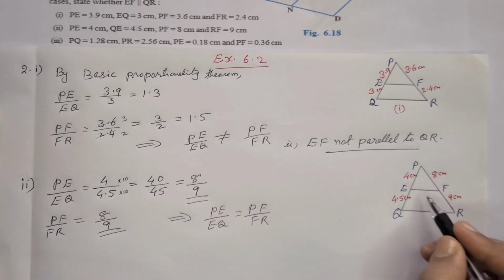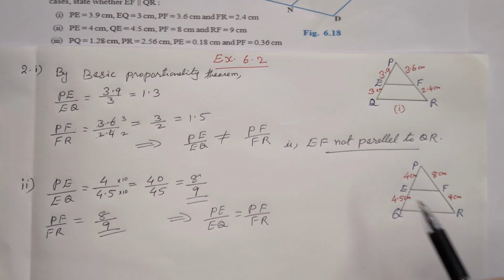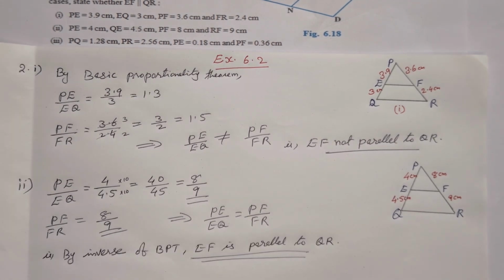That means EF is parallel to QR by the converse of basic proportionality theorem. That is, by the inverse of BPT, we can say EF is parallel to QR. Both the ratios are same. Therefore, EF is parallel to QR, the third side.